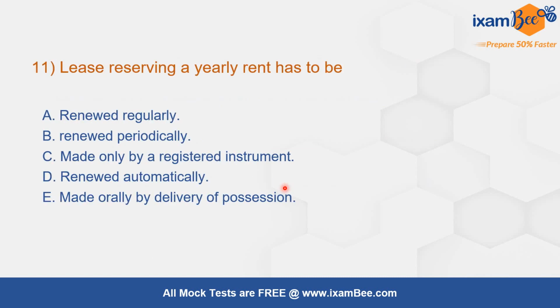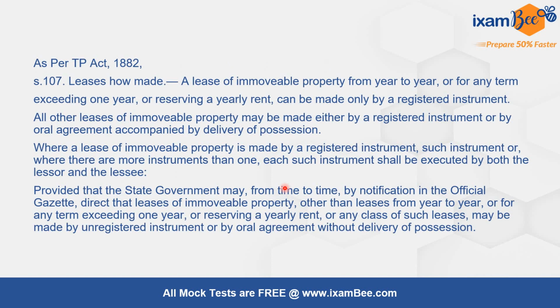Question number 11. Lease reserving a yearly rent has to be. The correct answer is made only by a registered instrument. Thus, a lease with a yearly rent should be made by only a registered instrument. This is given under section number 107 of Transfer of Property Act.